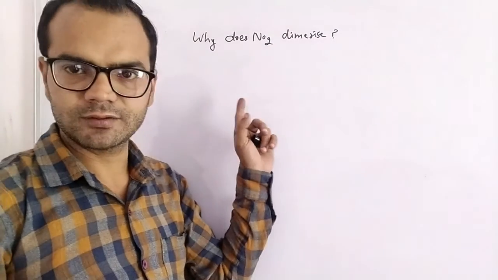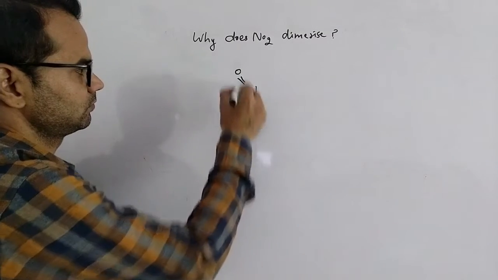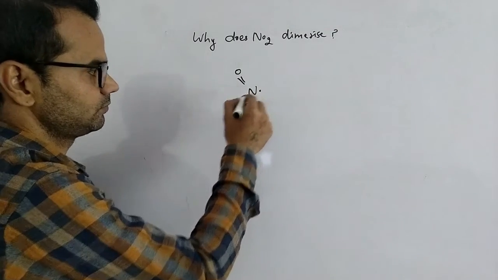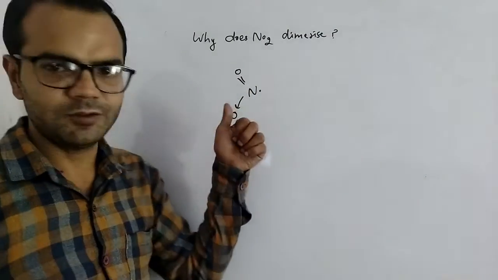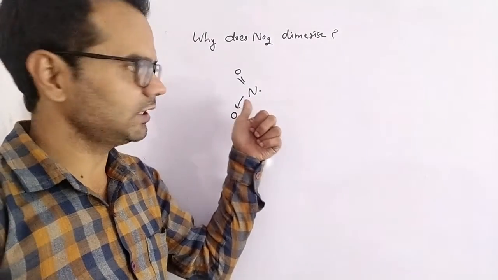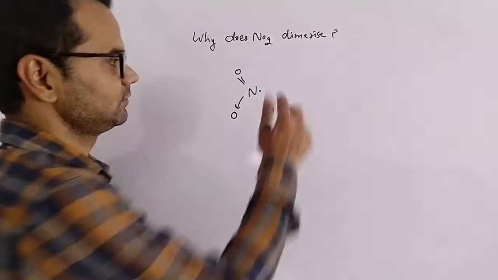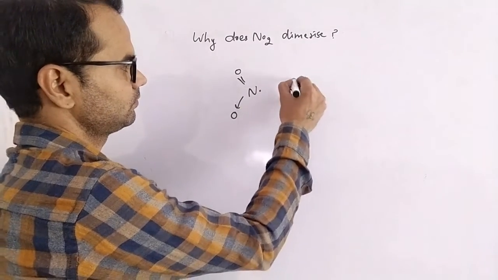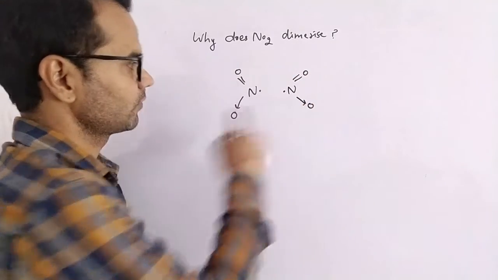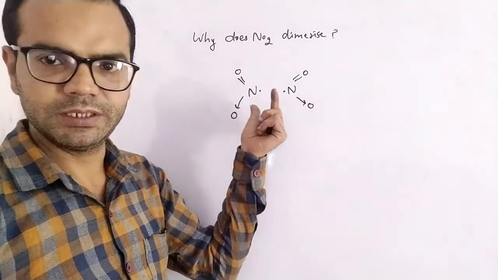It is actually an odd electron molecule. NO2 has one odd electron, and due to the presence of this odd electron, it can make a dimer with another NO2 molecule. Now these two odd electrons pair up and combine to form a dimer.